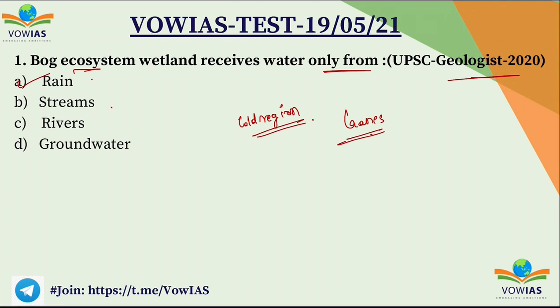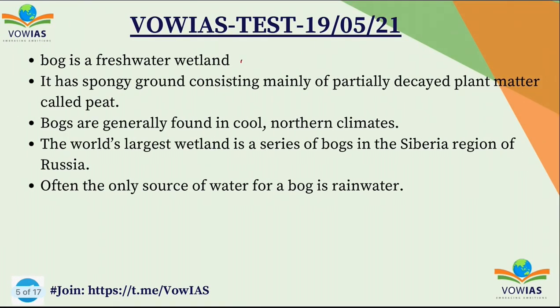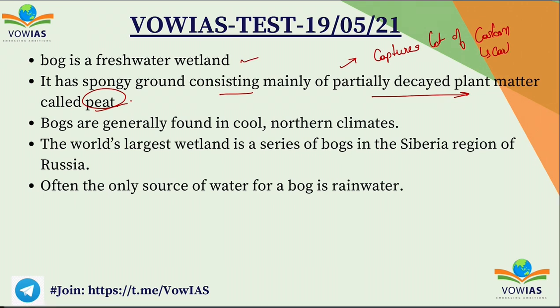We'll see some more information here. Bog is a freshwater wetland. It is spongy ground consisting mainly of partially decayed plant matter called peat. That means the partially decomposed matter is known as peat. So it captures a lot of carbon, and it can be called a carbon sink, right?